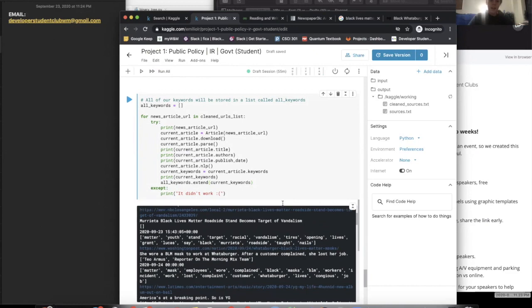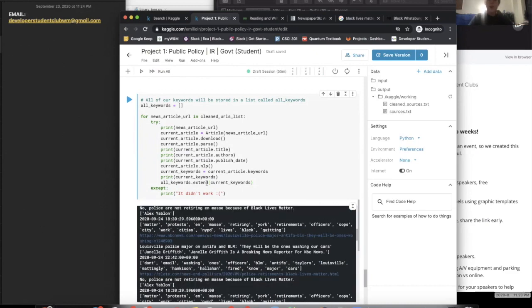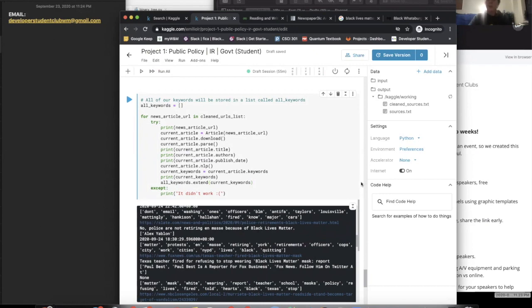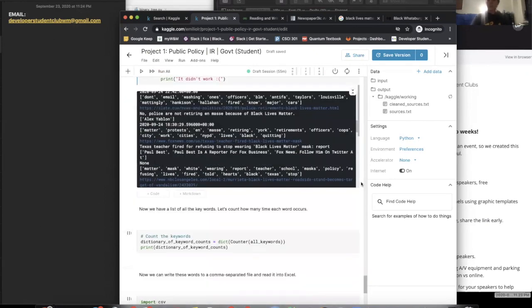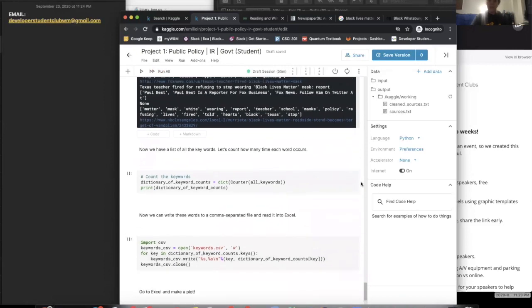And I can do this for all of them, and in the end I have all of these words stored in my keywords, which is going to be really cool because now we're going to make a graph. This part I've actually already done for you. So all you have to do, if you have this part working, and if you don't, panic not, is just run the code, and you'll be able to generate a CSV file, which is a comma separated values file that allows you to put some stuff in one column in Excel and other stuff in other columns. If I have a line that has a comma in between, then the stuff before the comma goes into one column, the stuff after goes into the other. So really pretty basic.